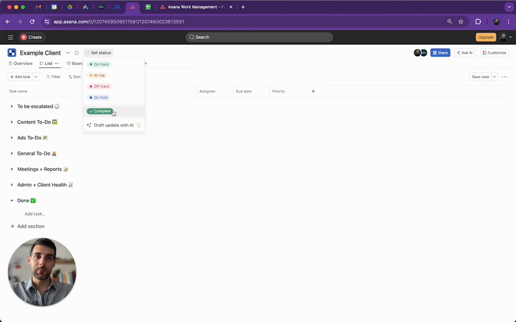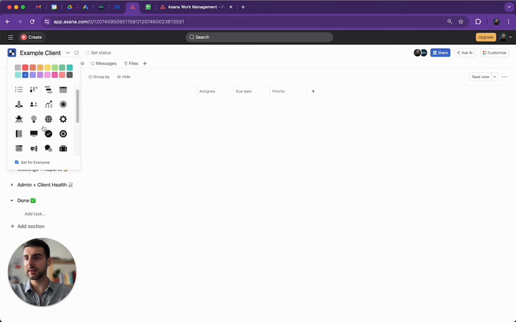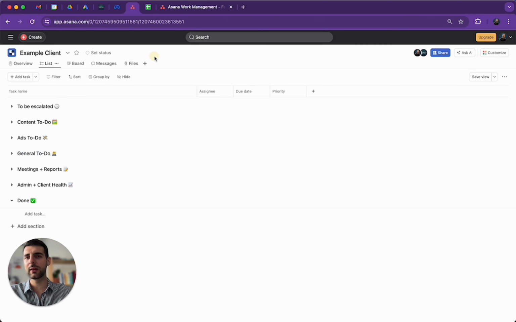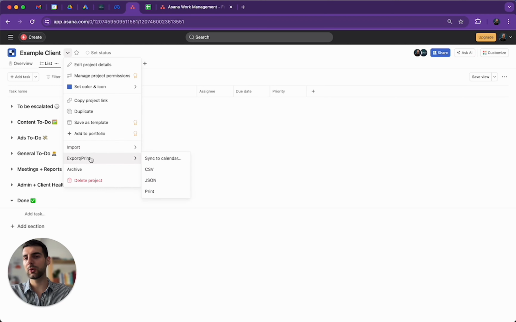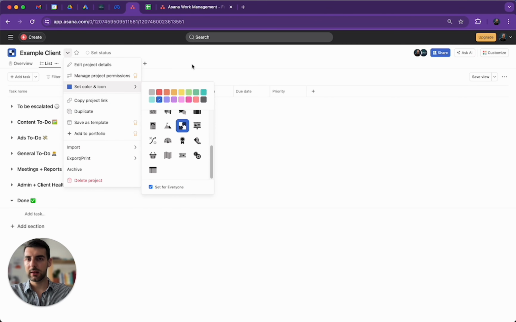You do that month over month because there are more and more things that you need to do from a marketing perspective. You can also be sharing the project, you can have a team, and you can also be customizing it, although most of the customizations require the paid version. You can have different kinds of icons here, you can have a different kind of color, you can change the name of course, and you can also import, export, etc. You can play around with this. There are a lot of different options.